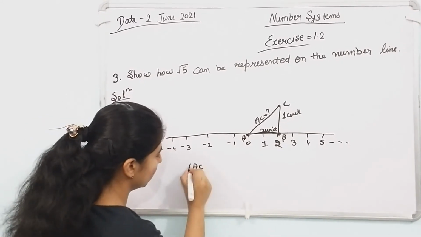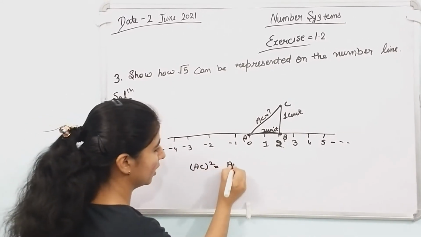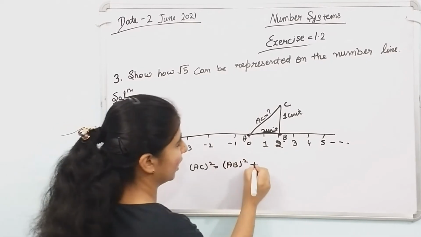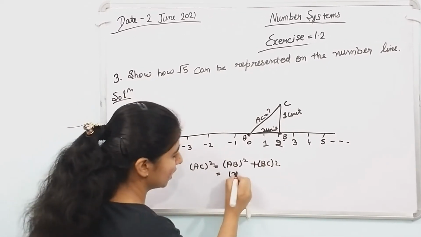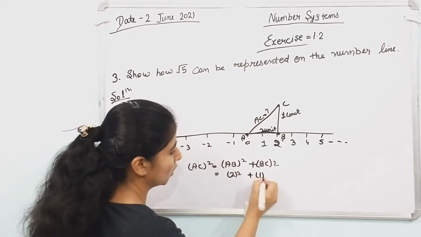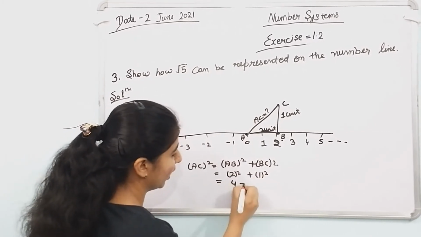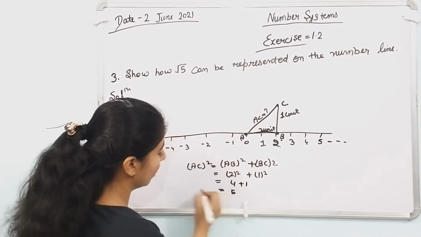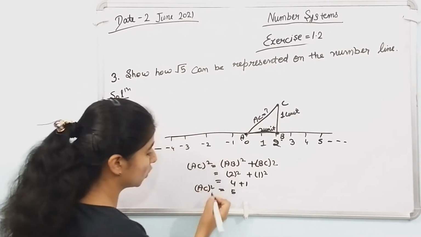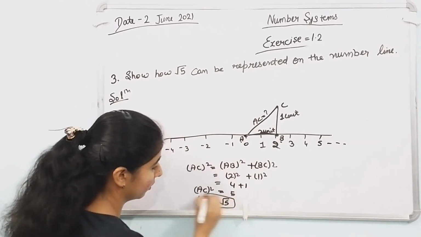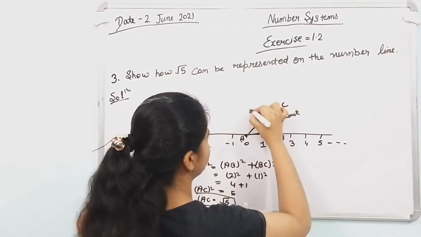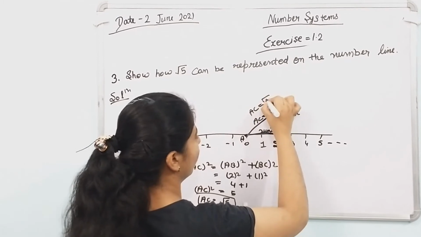AC squared equals AB squared plus BC squared. 2 squared plus 1 squared equals 4 plus 1, 5, equals AC squared. Remove the square, then root 5. This point is AC equal to root 5.